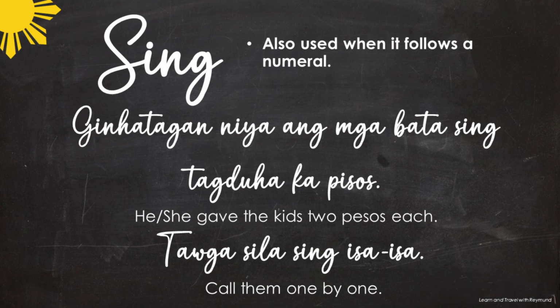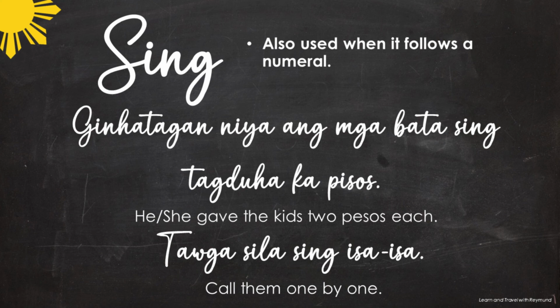Ginhatagan niya ang mga bata sing tagduha ka pisos, that means he or she, because niya is gender neutral, gave the kids 2 pesos each. Another sample sentence is tawga sila sing isa-isa. That means call them one by one or one at a time.